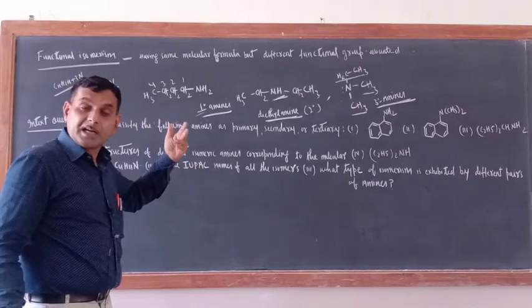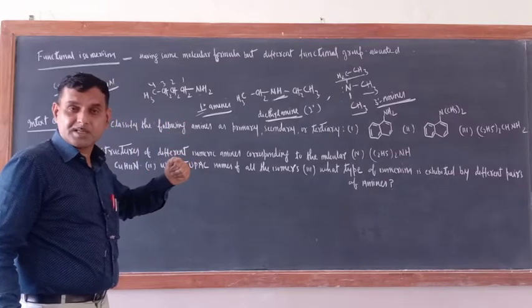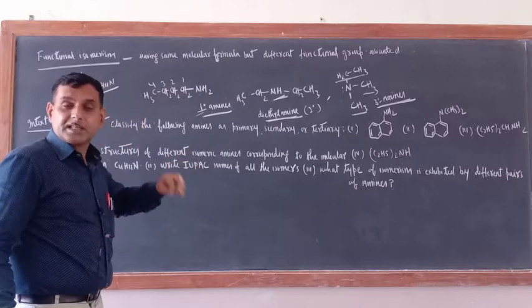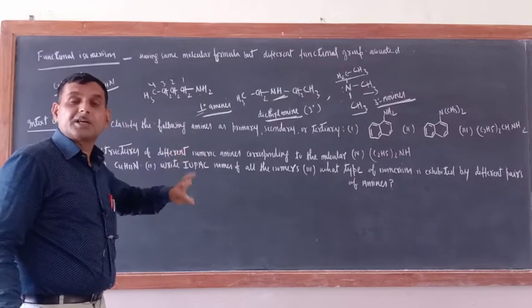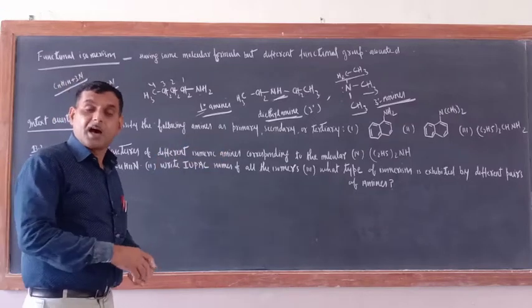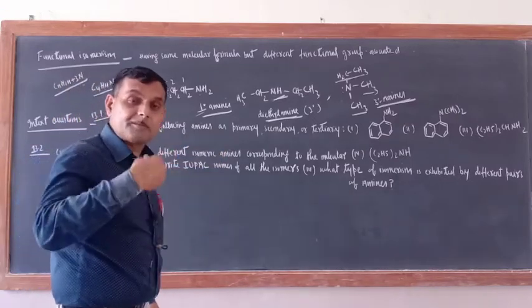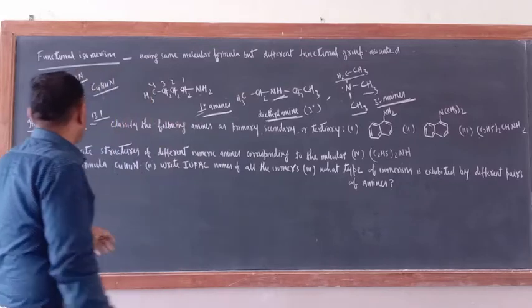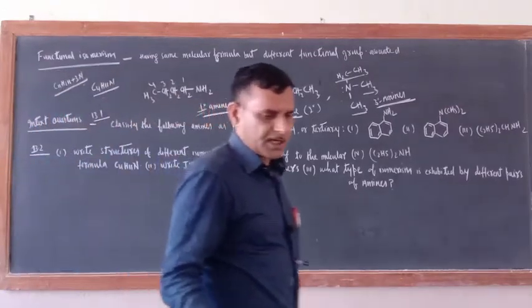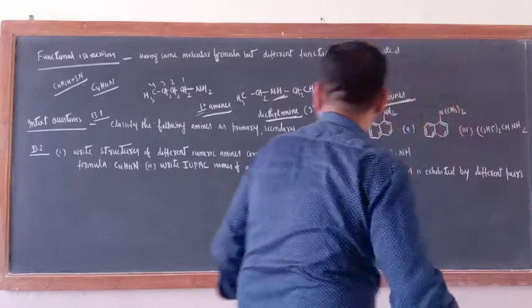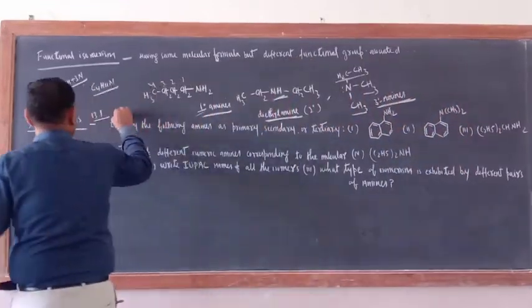Just like aldehydes and ketones are the functional isomers, carboxylic acid and ester are the functional isomers, alcohol and ether are the functional isomers. Or you can say they are the functional group friends. Okay. Another one is, now just see. In-text questions, that is page number 384.